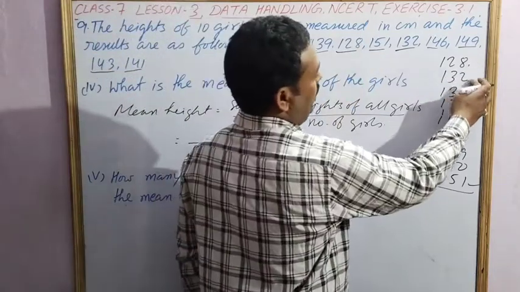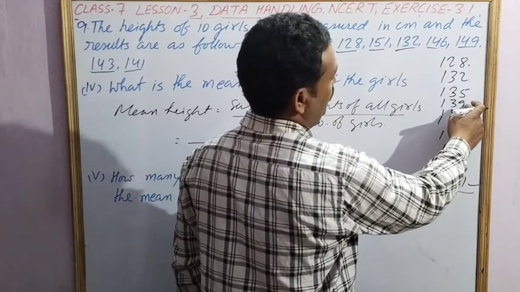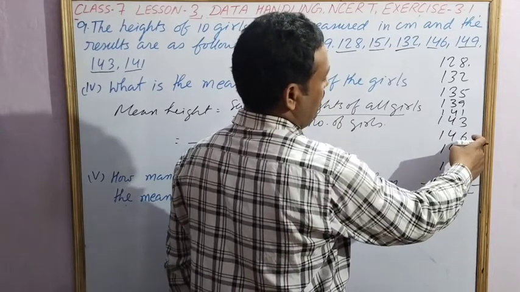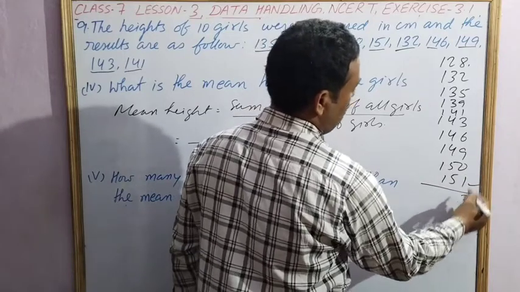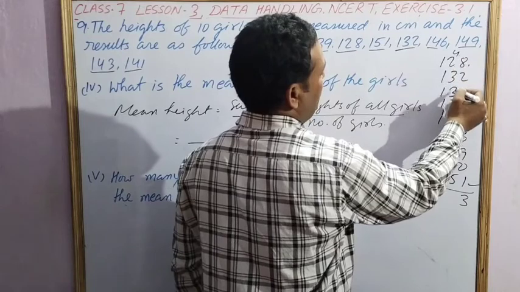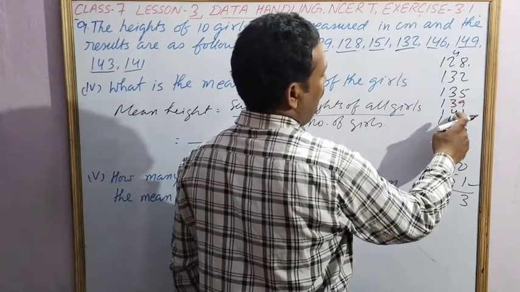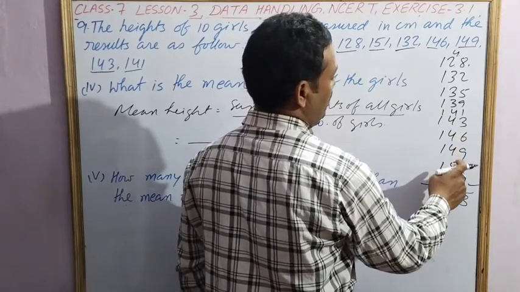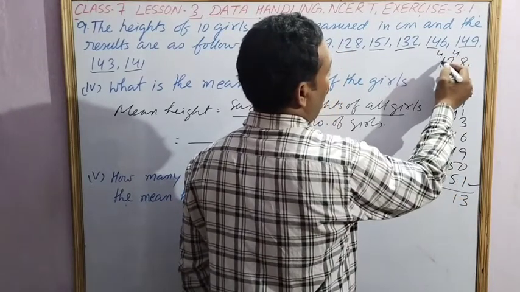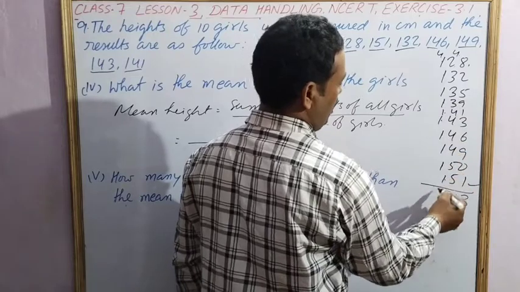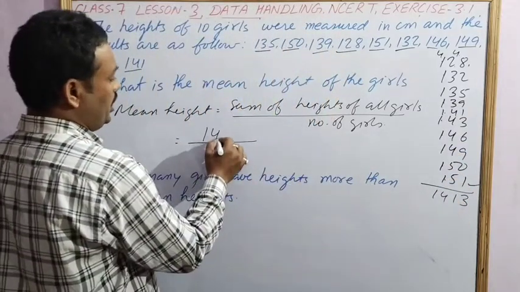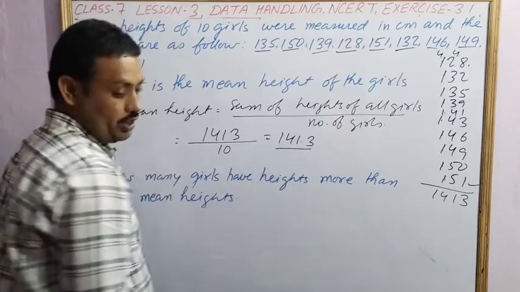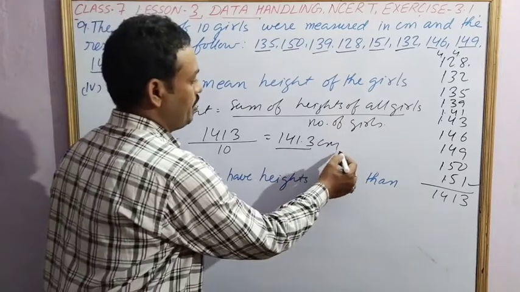Now add it, carrying digit by digit, and dividing by 10, you will get 141.3. 141.3 centimeters. This is the mean height.